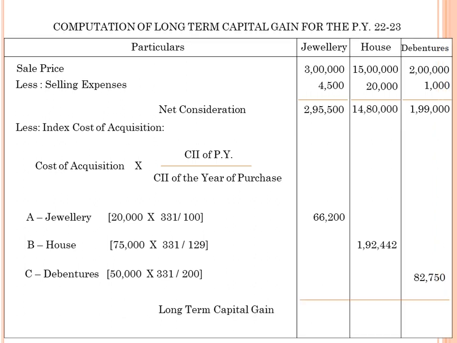which is 82,715. Deduct these values from the net consideration, and the balance we call the long term capital gain.